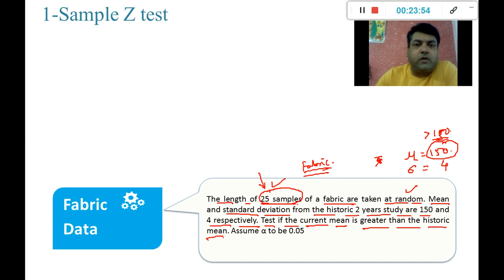Probably he wants to bring down the machine for maintenance, or replace it, because if it is cutting the fabric at a higher length than expected, say 155 centimeters, he is losing 5 centimeters in each bundle. Because of these losses, or fear of these losses, this sort of test is normally done.